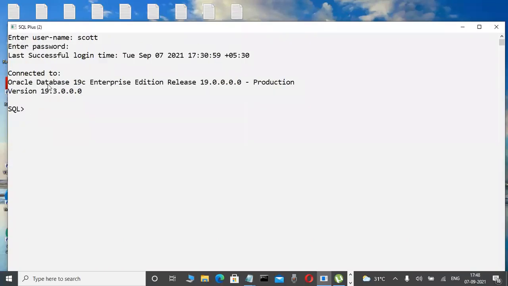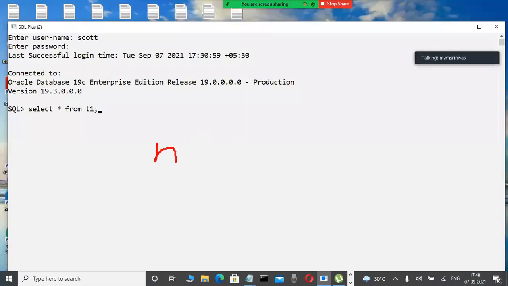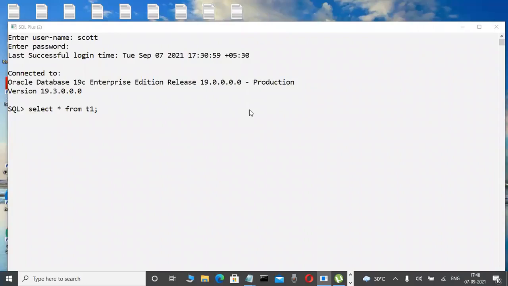The SQL Plus client tool is how we connect to the database. Now I am typing select star from T1. In the T1 table, is 5 available, or is 1 available? Anybody guess it? Whenever I commit, saving the data on the hard disk, is the new data 5 available or 1?